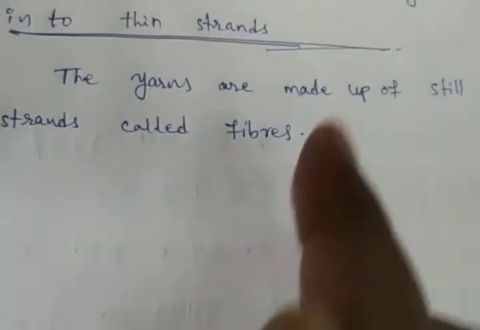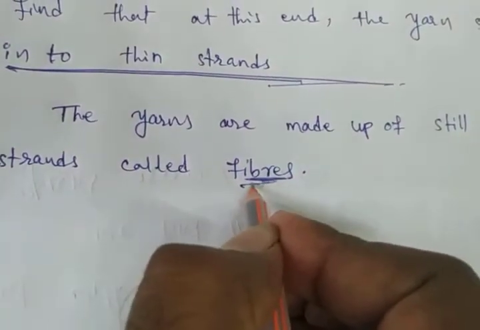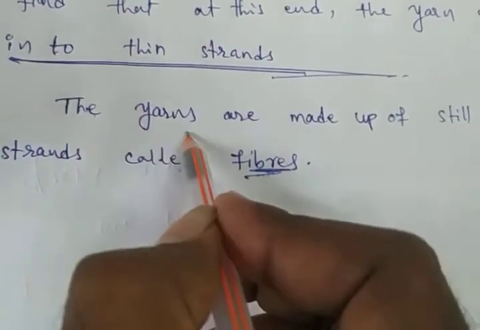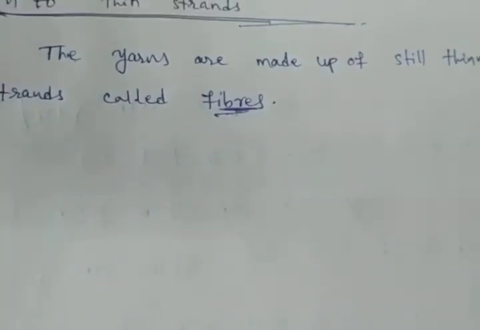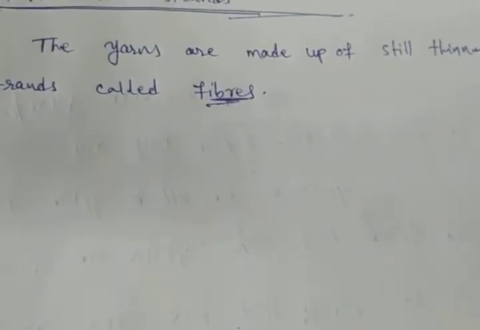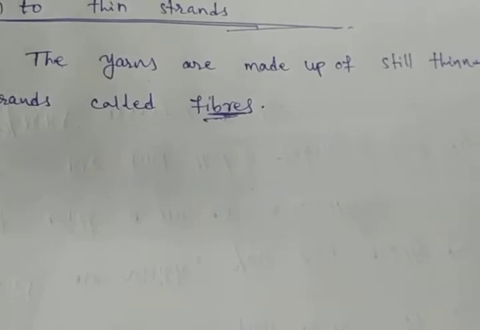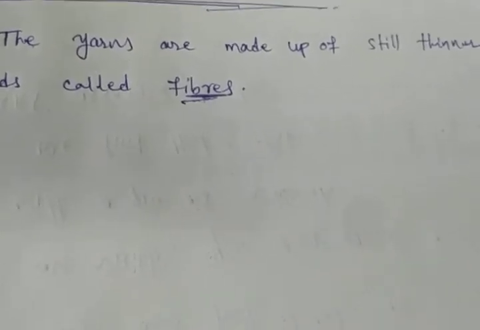How can we define fibers? Yarns are made up of still thinner strands, and that is called fibers.